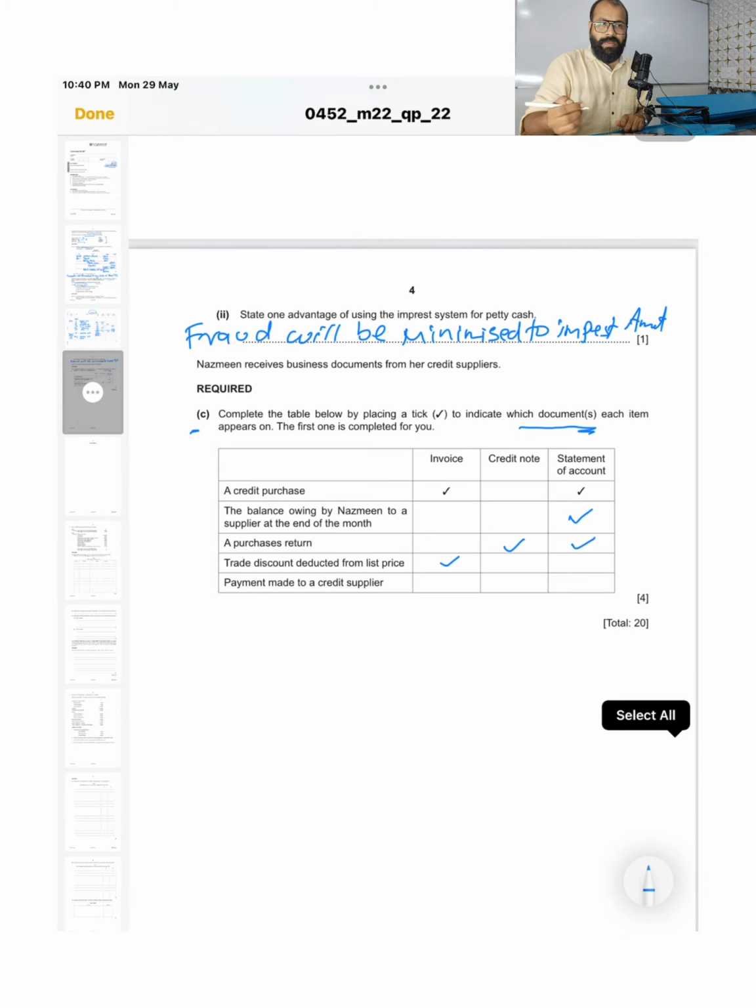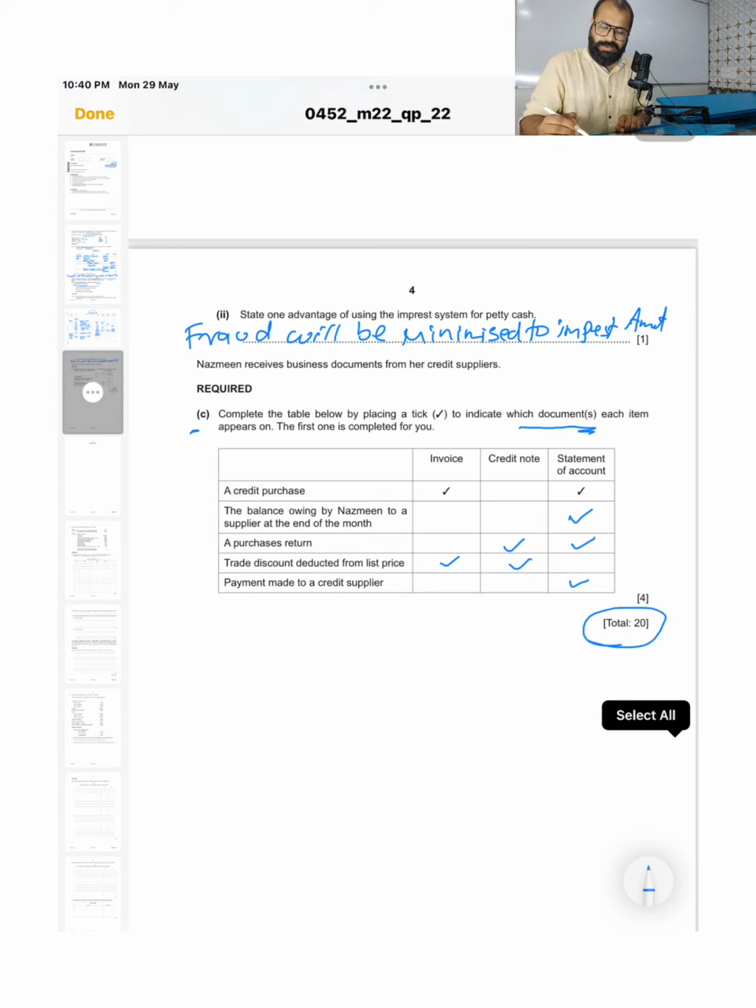And again, in case somebody is returning goods to us and we have initially given them a discount, when they return goods to us, we will again cut the discount. So again in the credit note it will be shown. Payment made to a supplier. When we make payment to somebody, we need to enter into the accounts that we have paid money. So it will go into the statement of accounts. So this ends your first question.